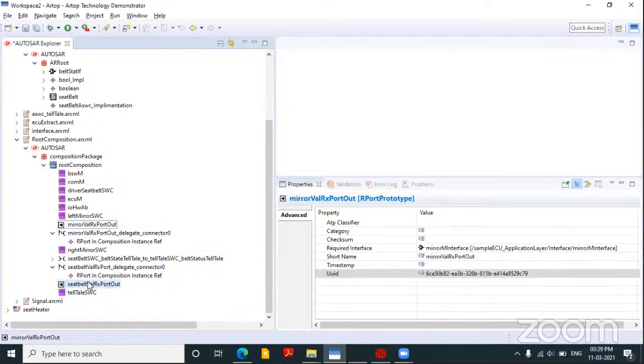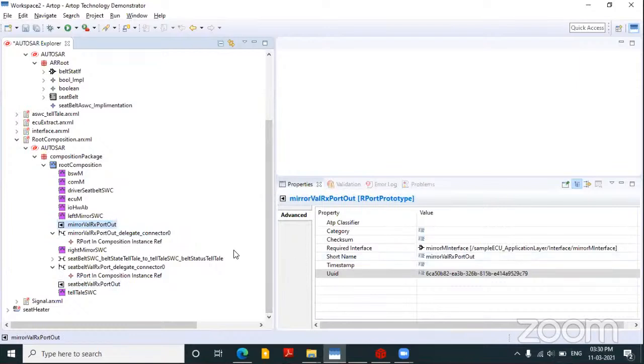If I have certain values to be fetched back, that can also be created here. So in my system, in my ECU, I have two values to be put outside the ECU, or transferred to the COM stack, so I'll create these two ports. This is the next step.